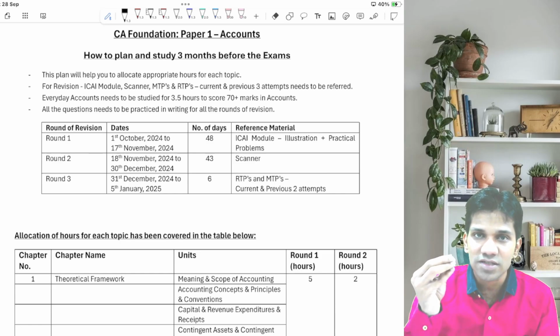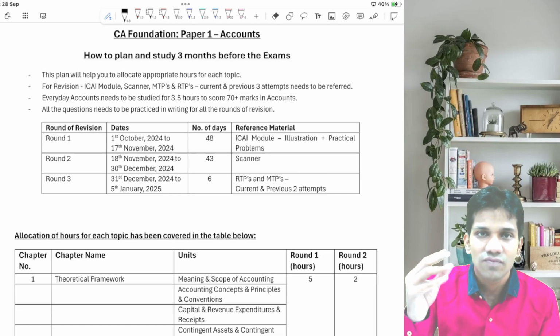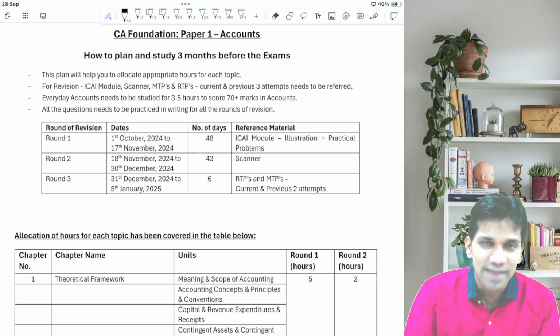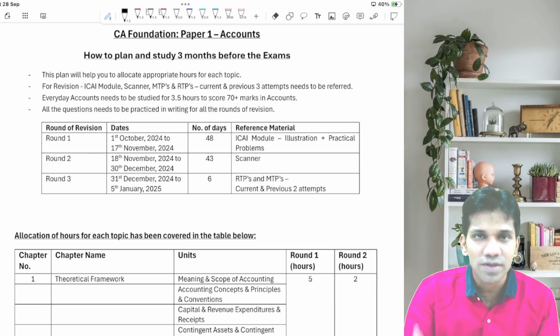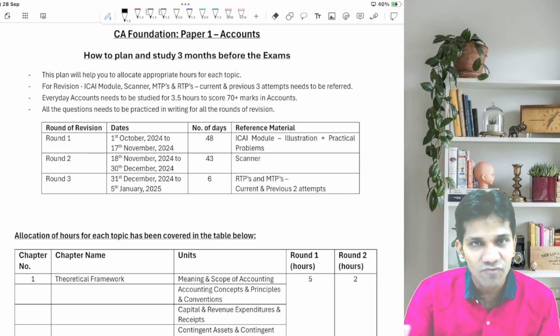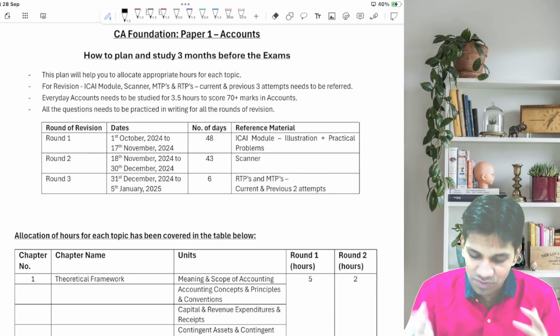They have told me, sir, the strategy was very nice, so I thought that I should discuss this with you guys also for the upcoming examinations. But I'll repeat, your other subjects will not get hampered. The other subjects also will go in the same or a similar way. Now let's start with the strategy which we have prepared.